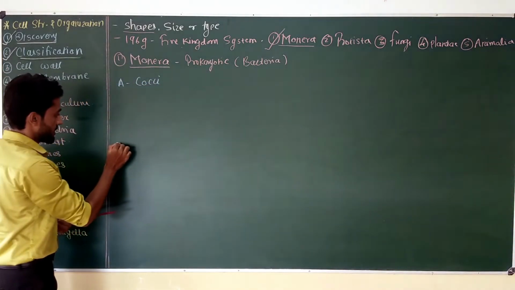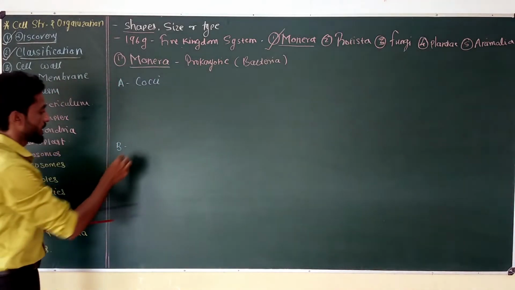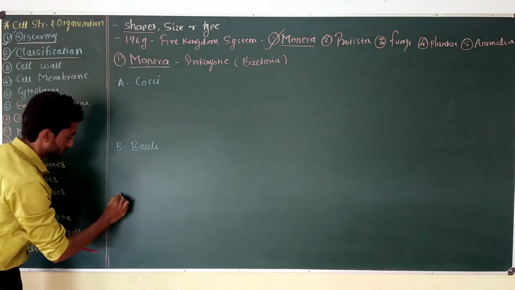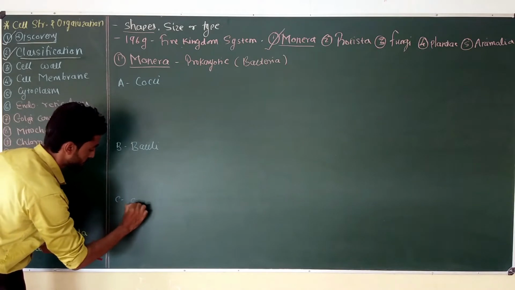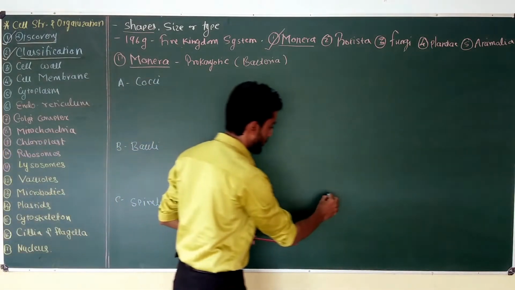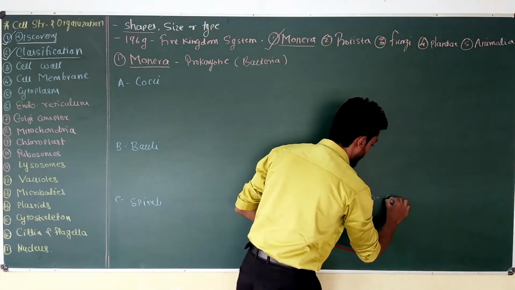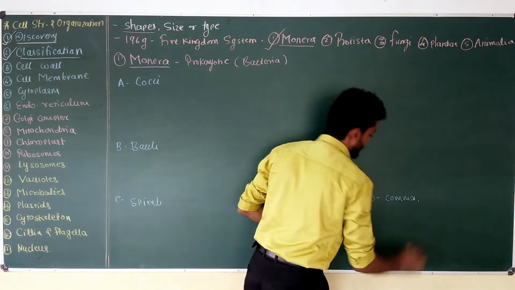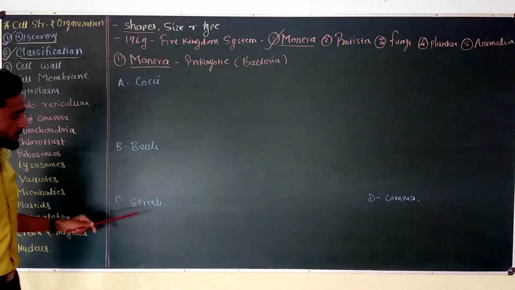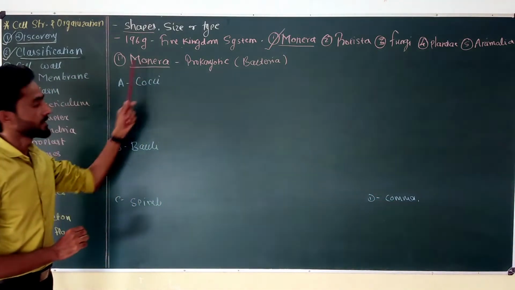The second important cell shape is bacilli. The third is spiral. And the last or fourth type of cell shape is coma.